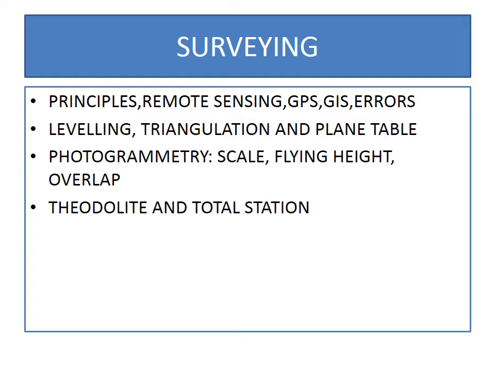Apart from these topics, study photogrammetry, because it is based on simple concepts, and normal numericals can be asked, like scale and flying height, number of photographs and overlap. So study about overlap, crab and drift. Have knowledge about the working and the equipment details of the theodolite and total station: how they work, what all things can be measured and so on.